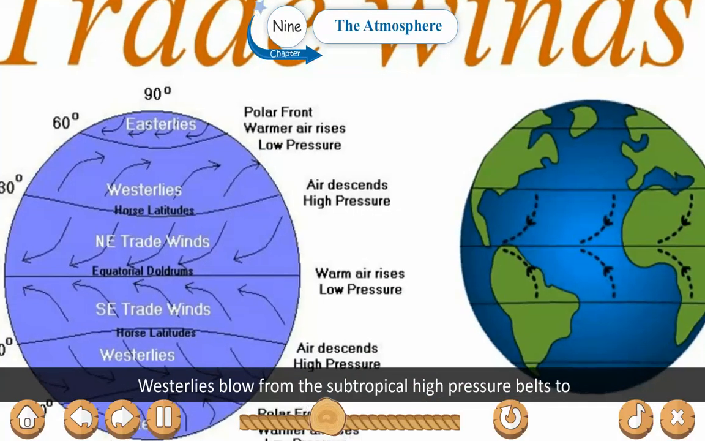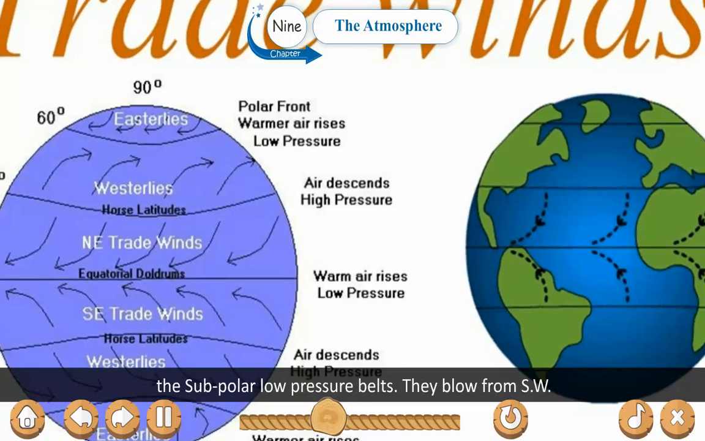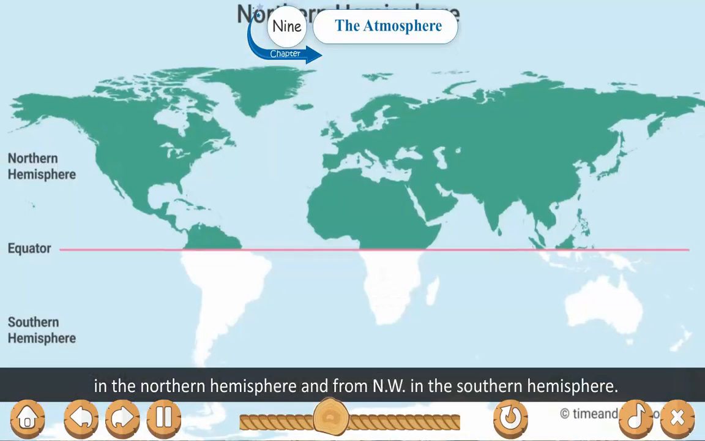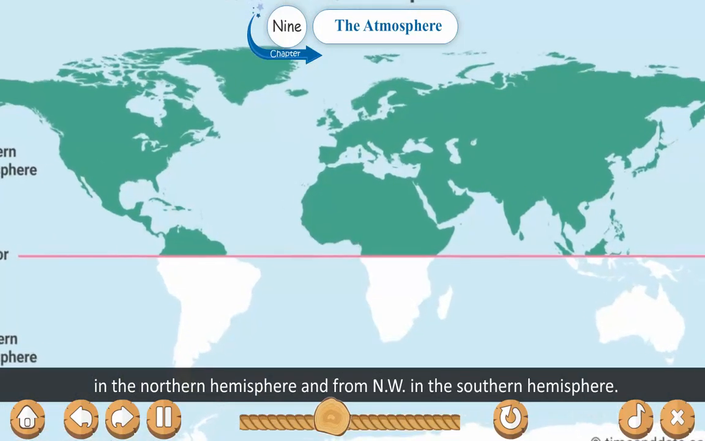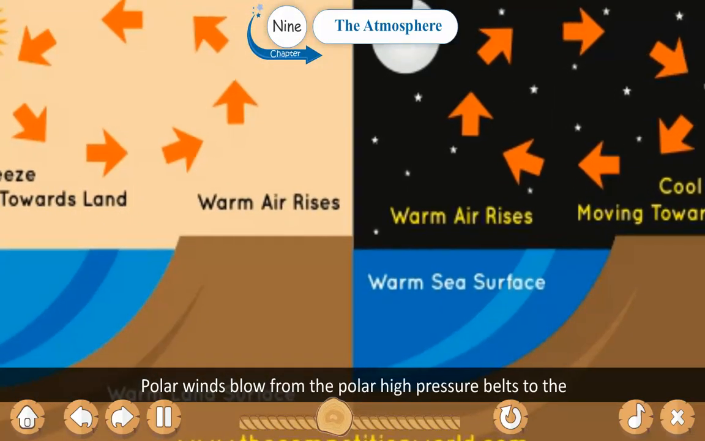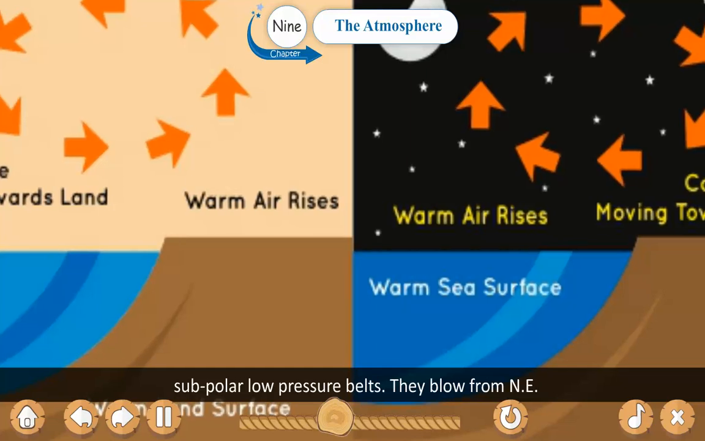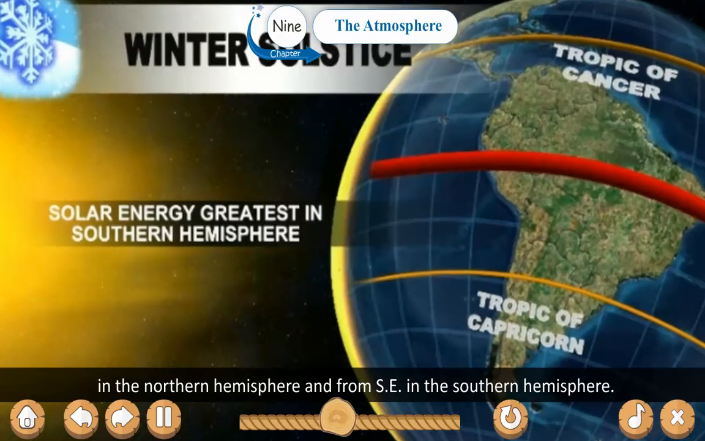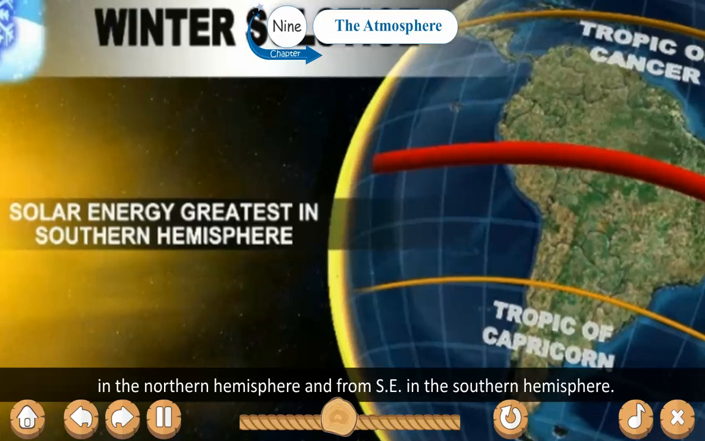Westerlies blow from subtropical high pressure belts to the subpolar low pressure belts. They blow from the southwest in the northern hemisphere and from the northwest in the southern hemisphere. Polar winds blow from the polar high pressure belts to the subpolar low pressure belts. They blow from the northeast in the northern hemisphere and from the southeast in the southern hemisphere.